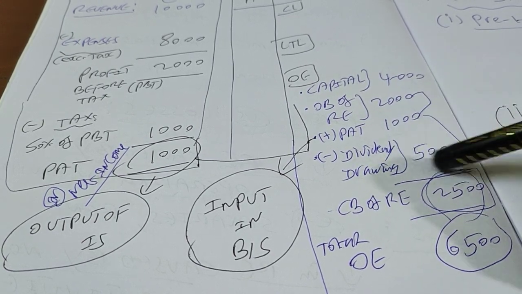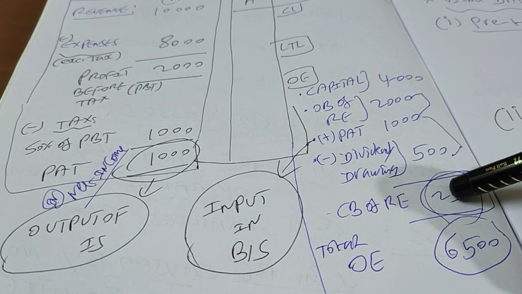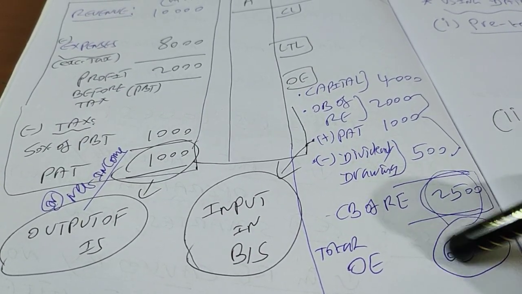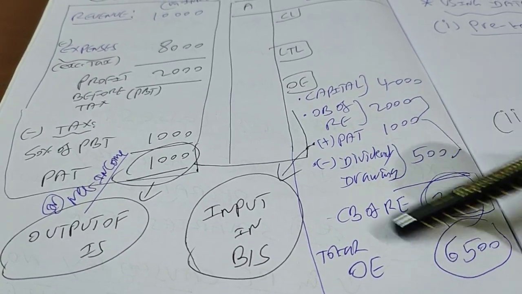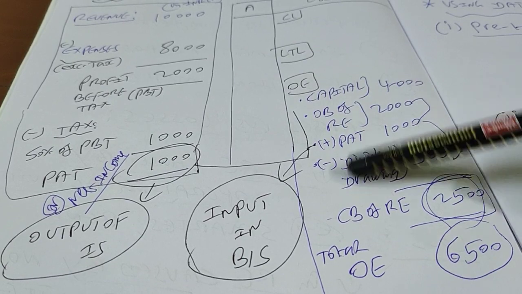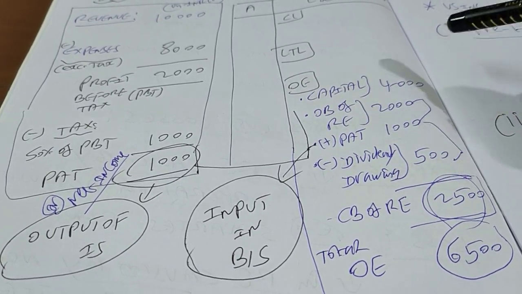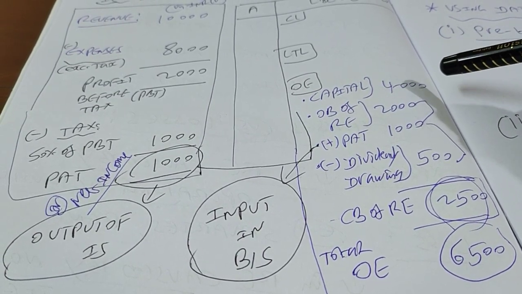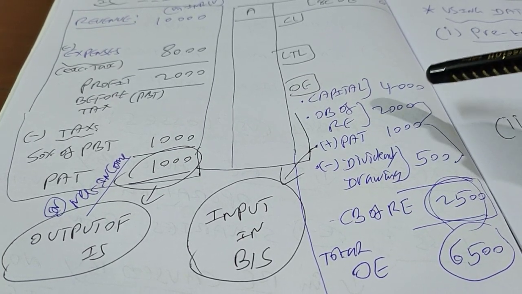So that means 2,000 minus 1,500 will give you 500 as your closing balance of retained earnings. Retained earnings plus capital will give you the total owner's equity of the firm, right? Guys, this is the most important item in your financial statement. This is the number which is very significant for us in terms of reading the financial health of the company. So this is the most important item you need to have in your mind.